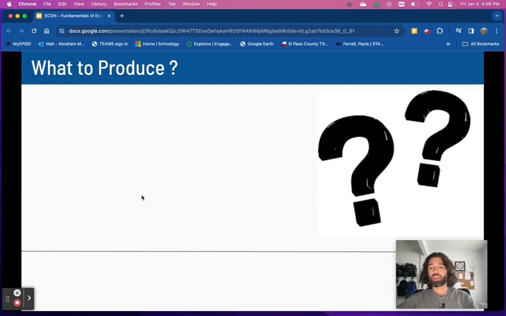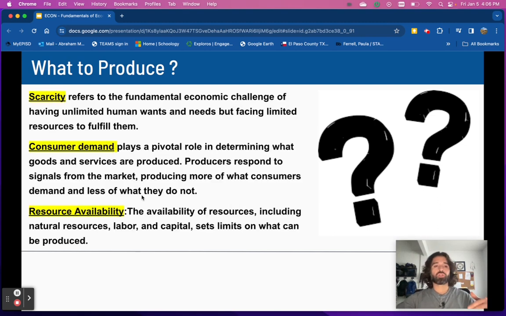So, question number 1, what to produce? So, scarcity, like we talked about in lesson 1, is having limited resources, not a lot of resources, but unlimited wants. So, this affects how we answer this question, what to produce, right? So, if you don't have a lot of resources, then there's not a lot of things you can produce in that country or society. Okay.